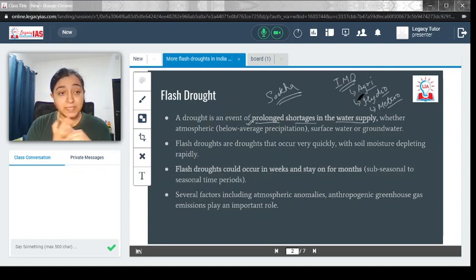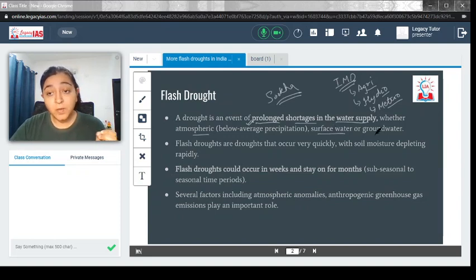For your basic understanding, drought is a time when there is a water shortage in the supply itself. It could be atmospheric, like the rainfall itself being very low, or surface water like river streams being dried up, or even groundwater not having enough water to cater to the needs of the people. That is what is known as drought.